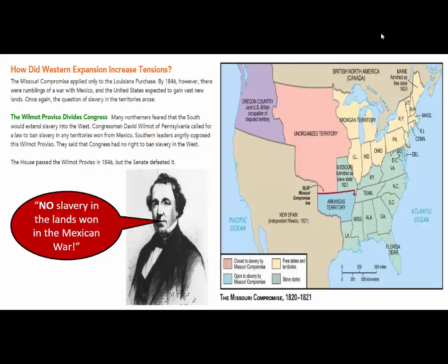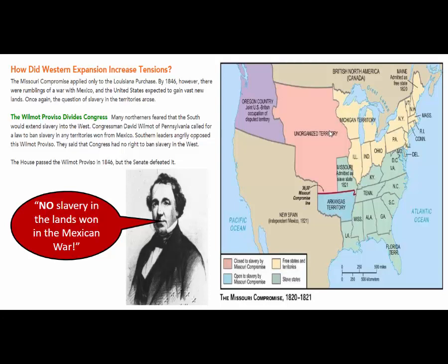So question number 8. Why did the possibility of a war with Mexico in the 1840s cause some tension over the issue of slavery? Well, if you remember, the Missouri Compromise only said that the line would extend to the Louisiana Purchase. If you notice, that's this piece of land, but that still left a lot of land here that, if a war with Mexico occurred, a lot of that land would be south of that line or wasn't even involved with the Missouri Compromise line to begin with. It was only extended to Louisiana Purchase land. So Northerners were definitely afraid this was going to give the South more power.